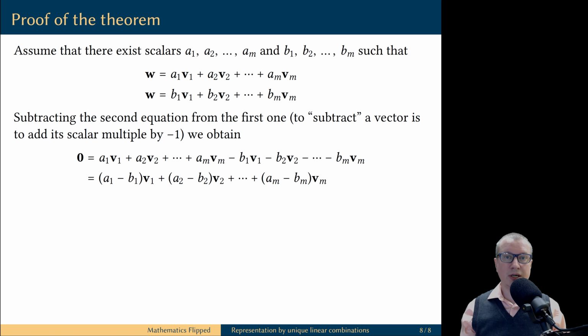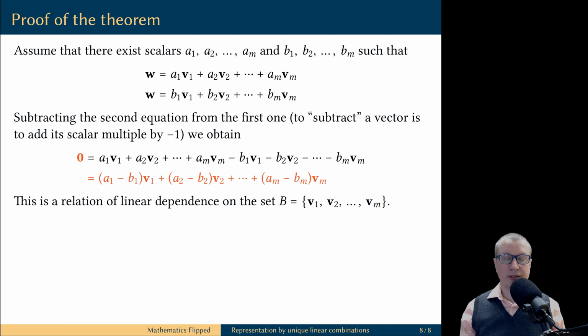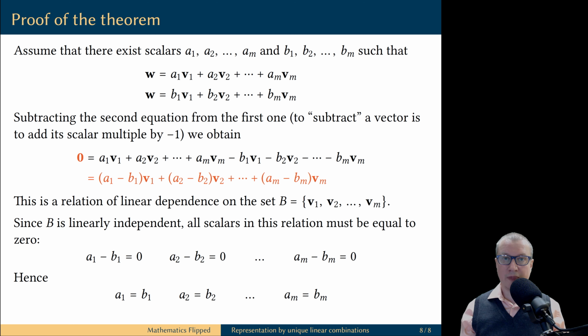Next, we use the commutative property of vector addition to rearrange the terms, and then the distributive property to simplify the expression. But what we got here is a relation of linear dependence on the set B. We assumed that the set B is linearly independent. Therefore, the only relation of linear dependence on this set is the trivial relation.